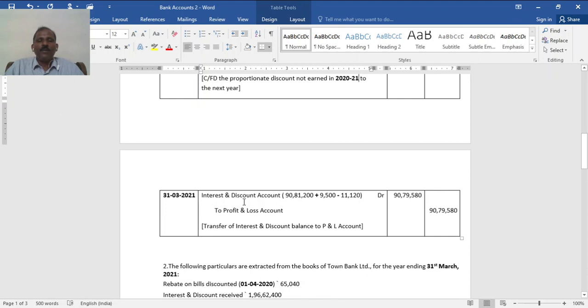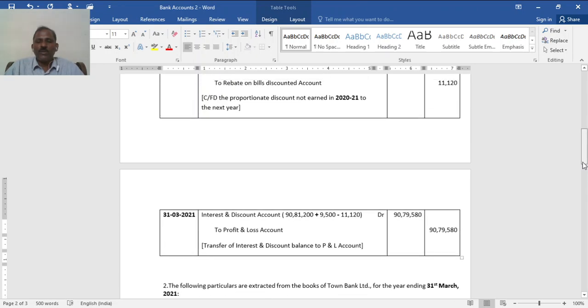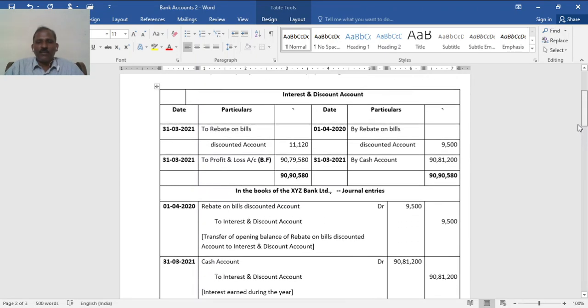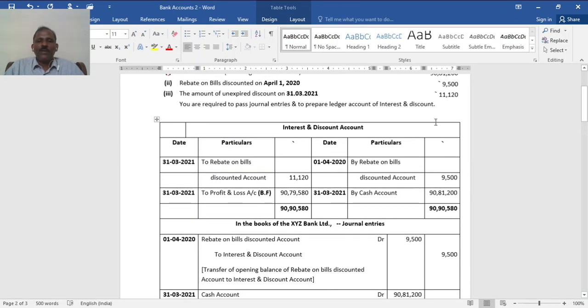While preparing final accounts, in the statement of profit and loss account, this amount has to be taken. You see, add opening, less closing. It is like any other outstanding income. So here in the interest and discount account, first entry, this last entry, this is the second entry, and this is the balance to be transferred to the profit and loss account.